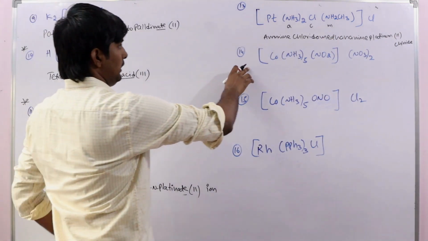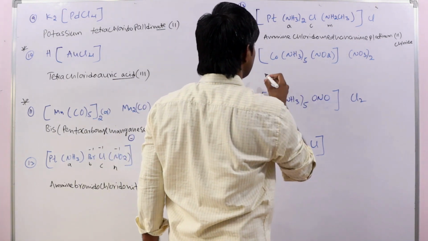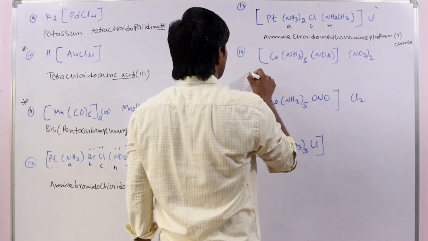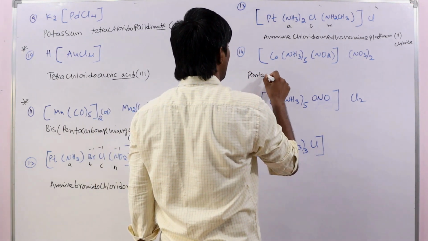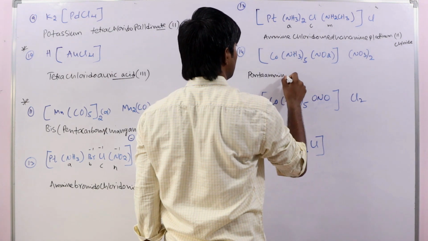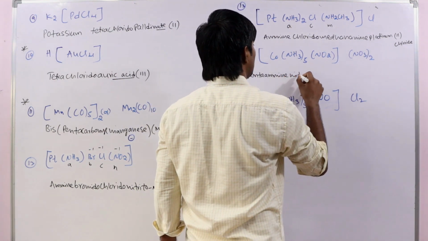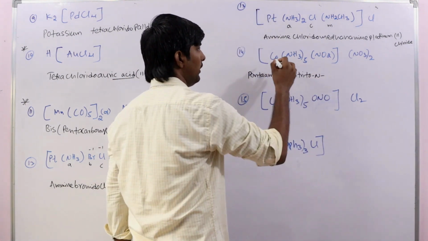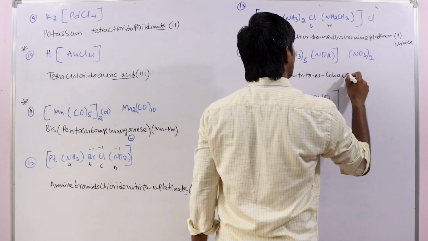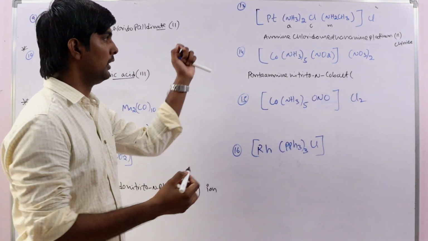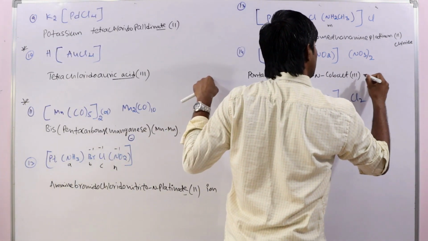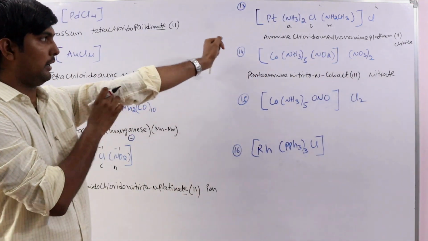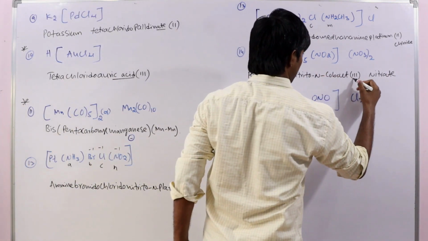Okay, right. So next, see this. Two ligands here we have: pentaamine, nitrito-N, cobalt. Okay, cobalt 3 nitrate. See, this is nitrate ion. So the oxidation state of the metal is 3.